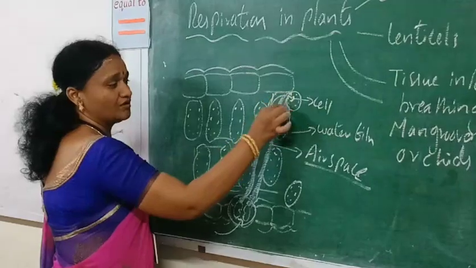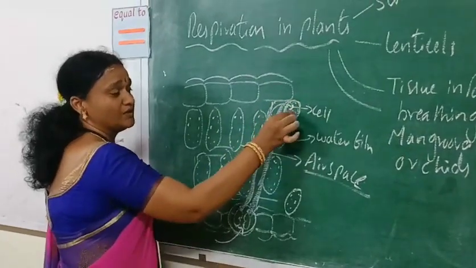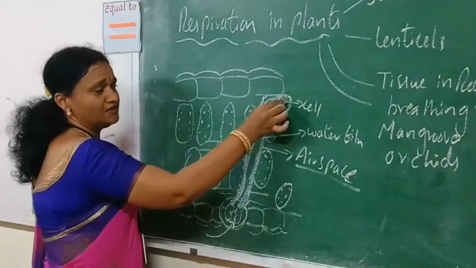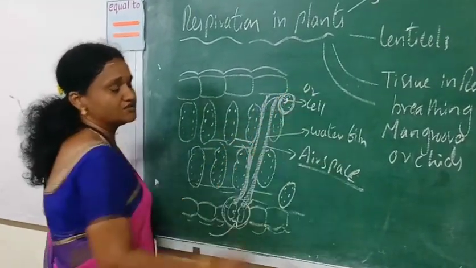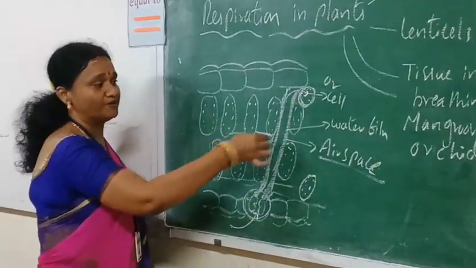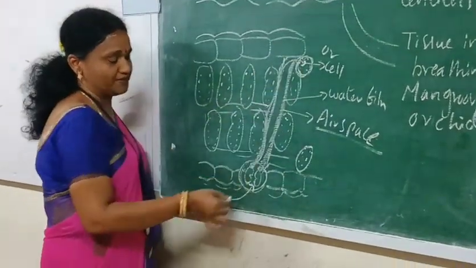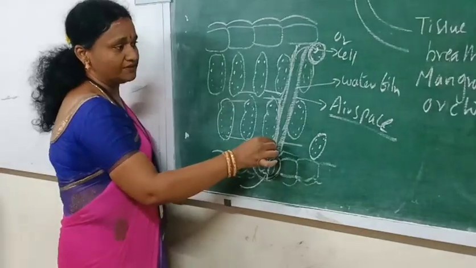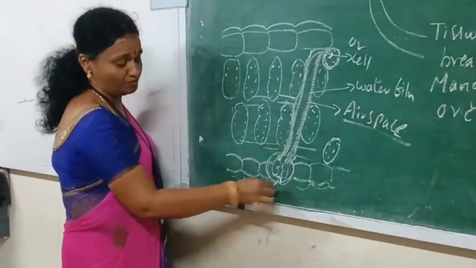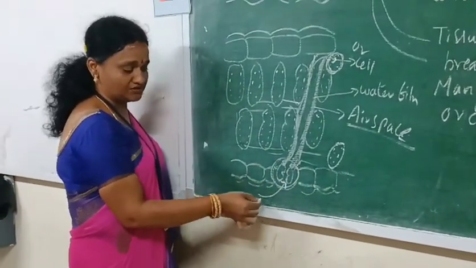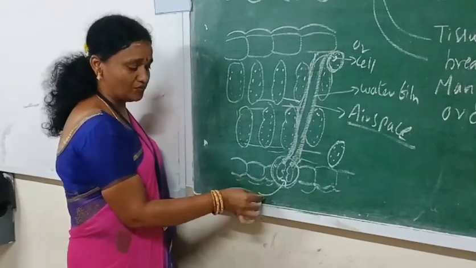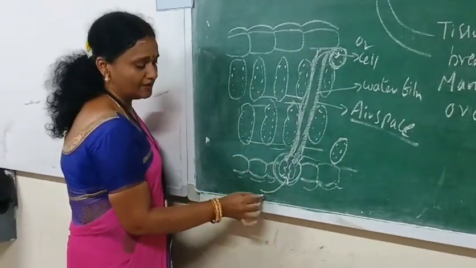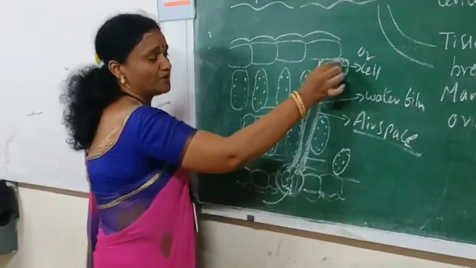The oxidation of glucose in plants occurs in the cell. As the cell uses the oxygen, a concentration gradient is developed in the air space. That is, the amount of oxygen inside is lower when compared to the stomatal opening. As a result, the oxygen diffuses from the outer atmosphere to the inside. In this way, the air enters into the various parts of the plant.